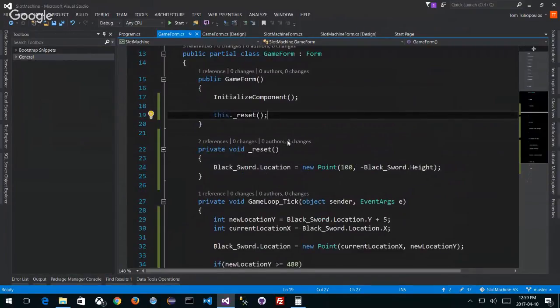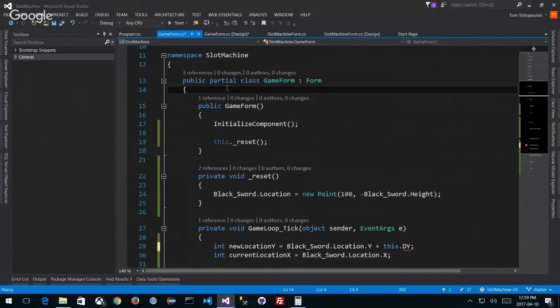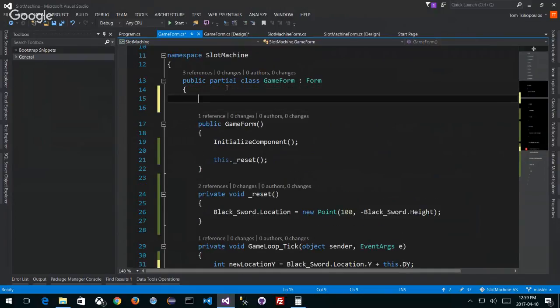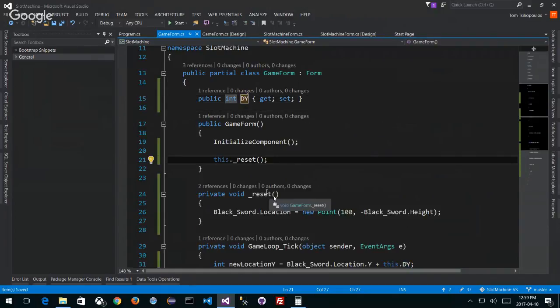So maybe what I want to do is put a value in here, we'll call it this.dy, the change in y. We don't have that right now, but we can set it up. We can say that we have a property up here in our class, an integer, called dy. And we can set up our dy value on reset.